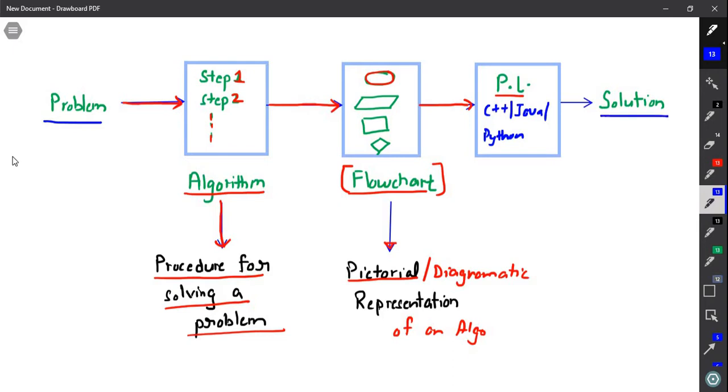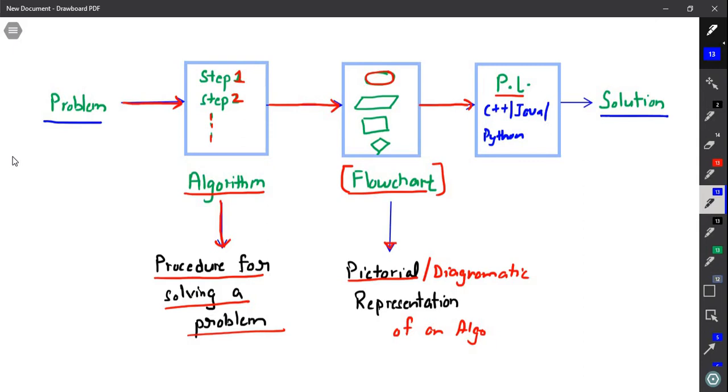Now let us discuss what a programming language is. Before that, why do we need a programming language? Let us try to understand the need of a programming language. The answer is very simple. Computer only understands binary and we cannot talk in binary. So we need the help of a programming language. A programming language is a language with the help of which we can communicate with a computer. In this course, we are learning the C++ programming language.